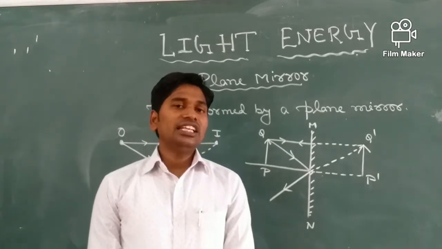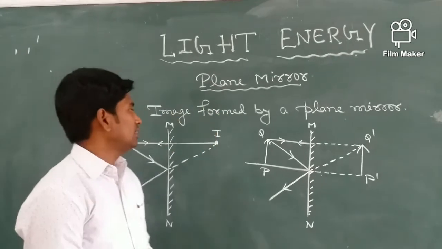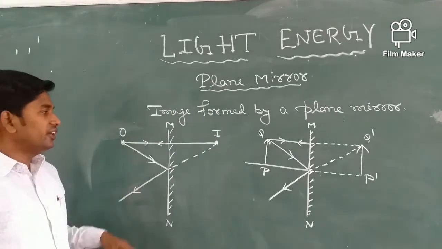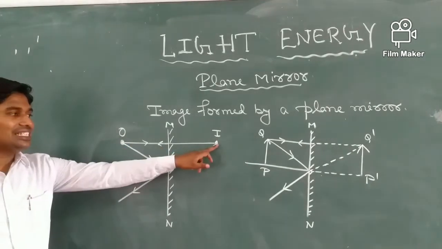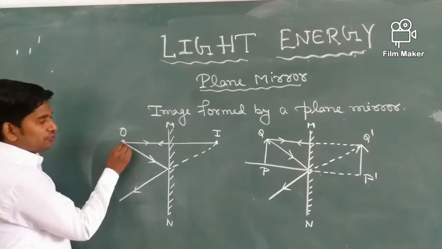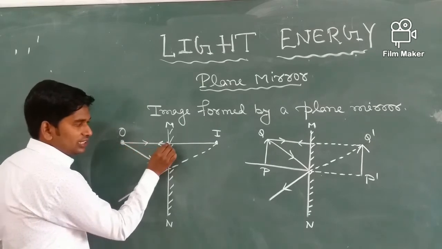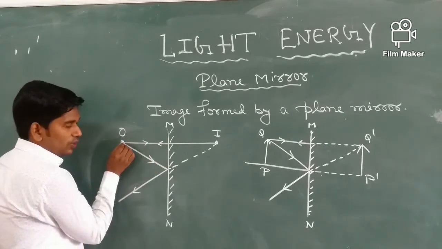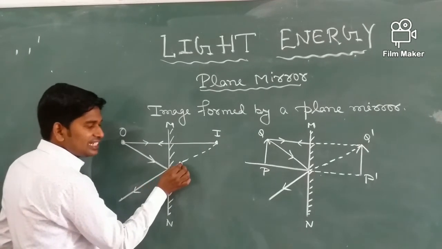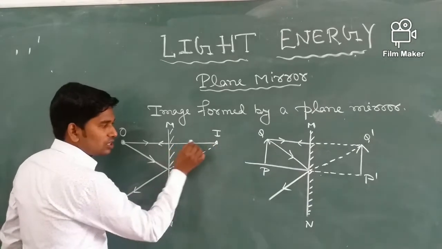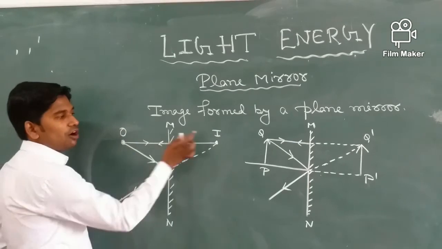Let us see the image formed by a plane mirror. First, the image formed by a plane mirror due to a point object. O is a point object and I is the image formed. For this, we will draw a ray from the object incident on the mirror and reflected back. One ray is incident at this point and reflected back. When these reflected rays are extended backwards, they meet at a point I, and I is the image of the object O.